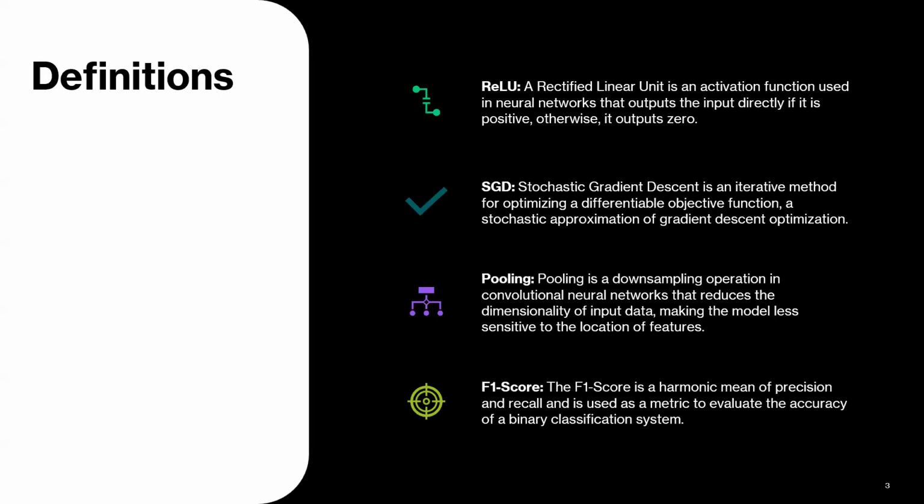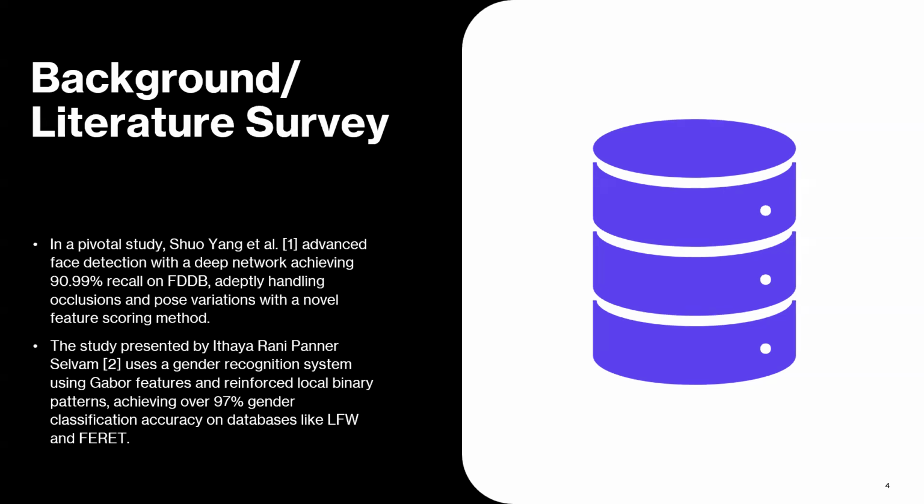These are some of the definitions of the terms that we have used through the project and will be using through this presentation. Before starting this project, we did a literature survey in which we reviewed a paper by Shu Yang for advanced face detection with a deep network achieving 90% recall on FDDB. Another study that we looked at was done by Itaya Rani that used a gender recognition system using Gabor features and reinforced local binary patterns, achieving more than 97% accuracy on databases like LFW and FEREC.